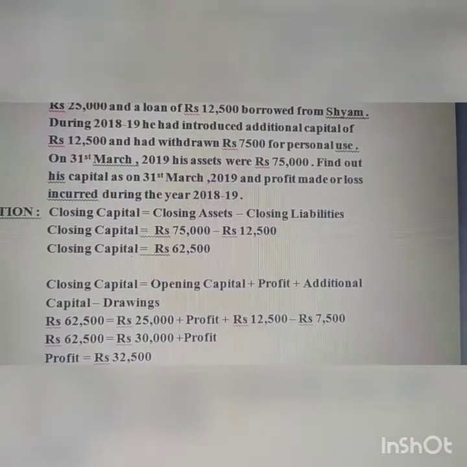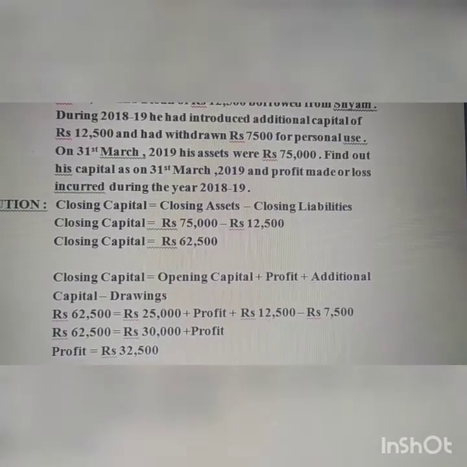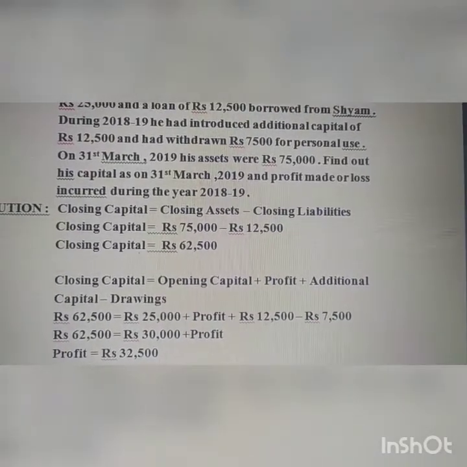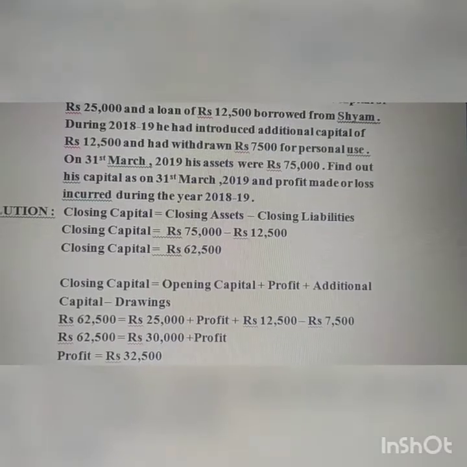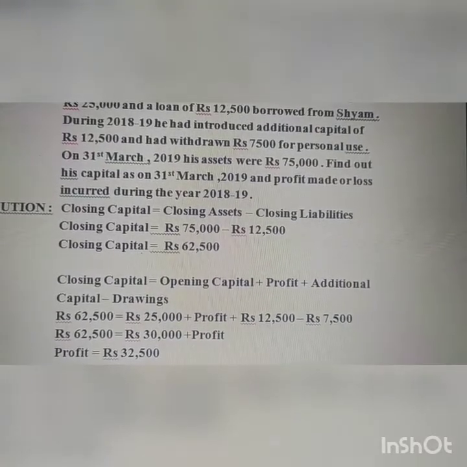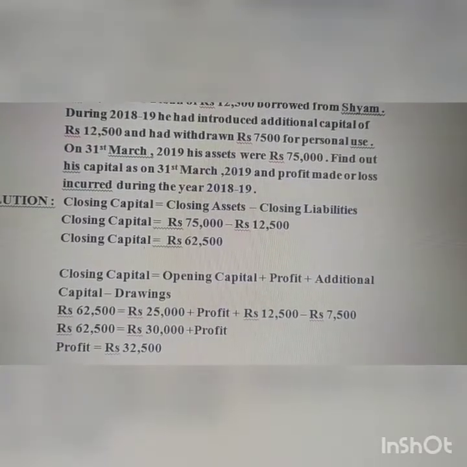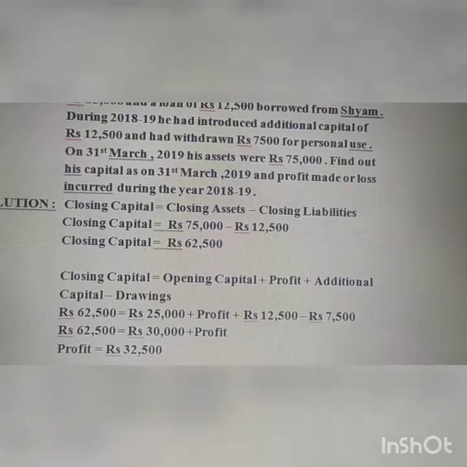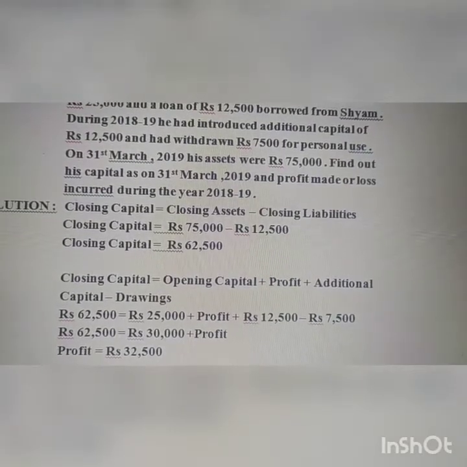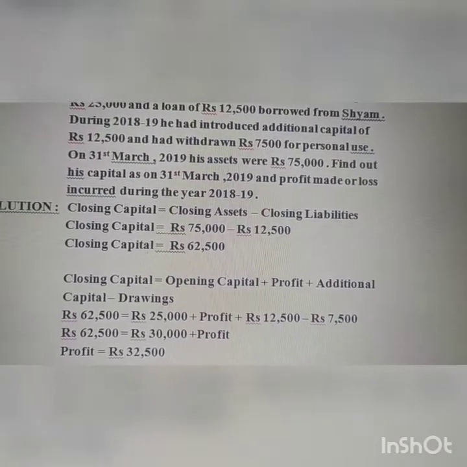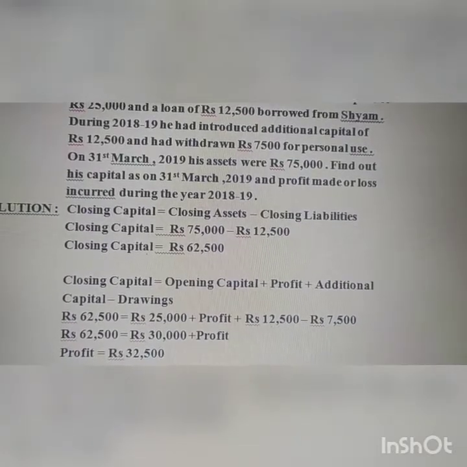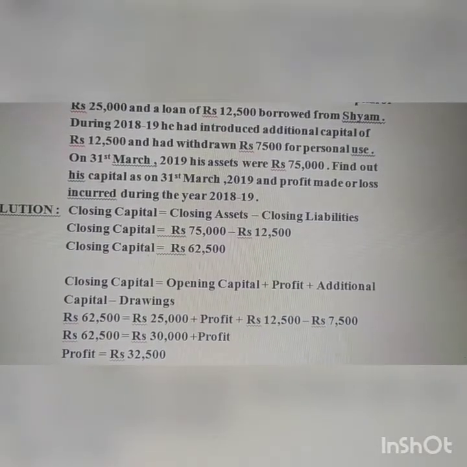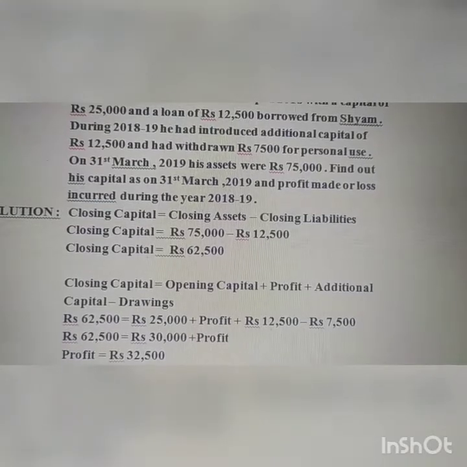So that's why I have written 62,500 equals 30,000 plus profit. You will transpose this 30,000 to the left hand side, then the profit is equal to 32,500. I have subtracted this 30,000 from 62,500.